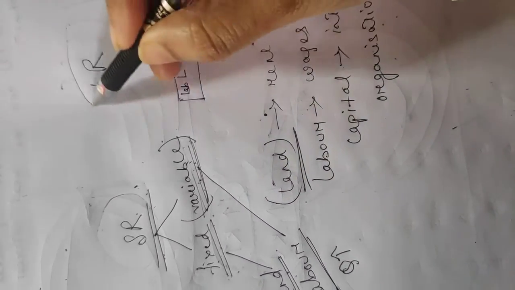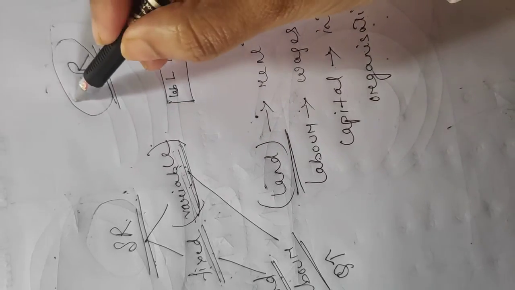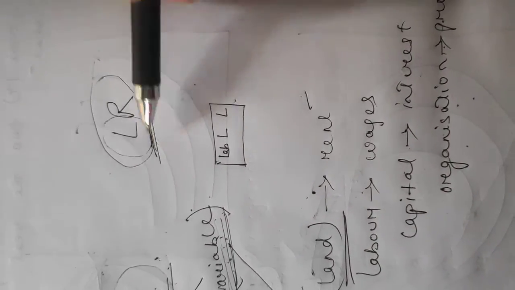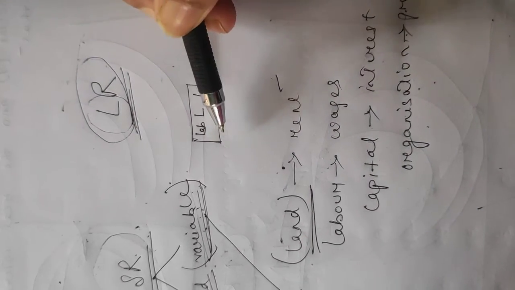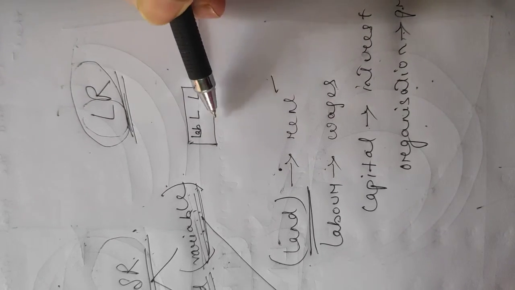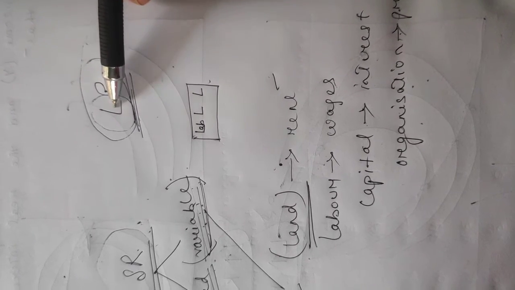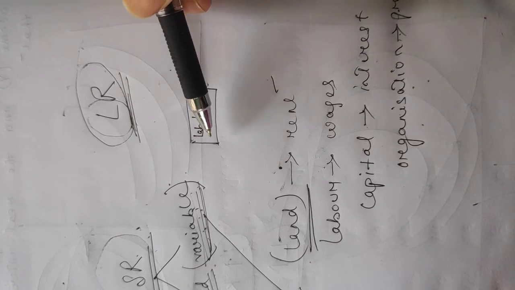Now, what is long run? Long run, from the name itself we can see that the time is very long. Long run is that time period where all the factors of production are variable. That is, in the long run we can change our land, we can change our labor, we can change our capital, we can change our organization. So long run is that time period where all the factors of production are variable.